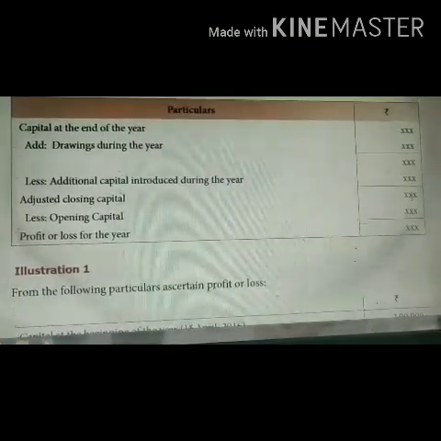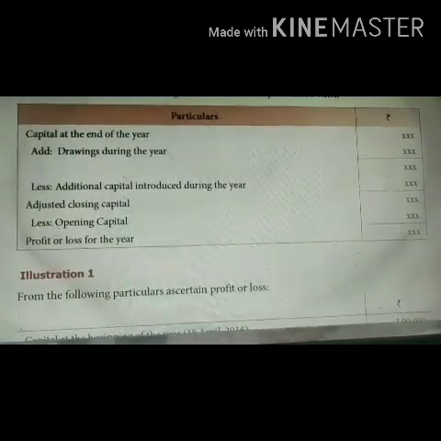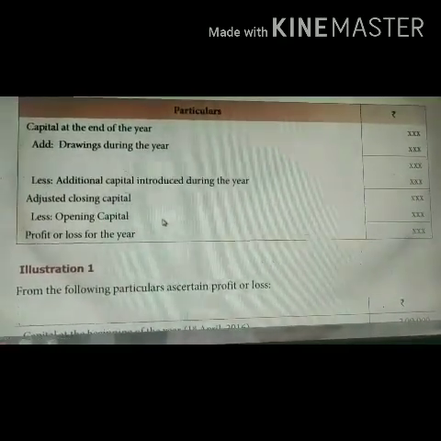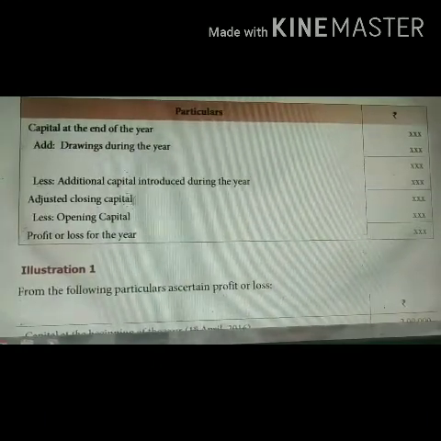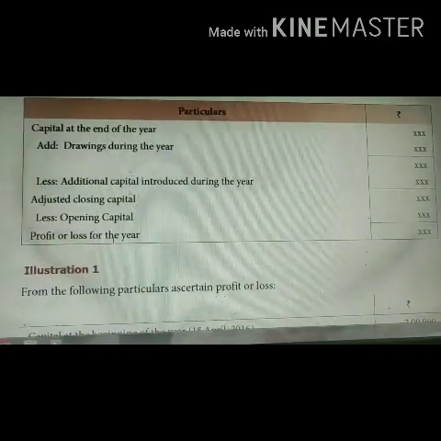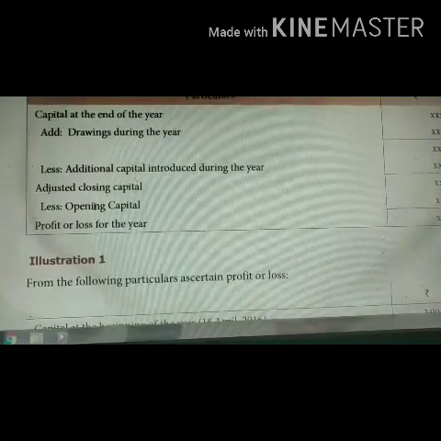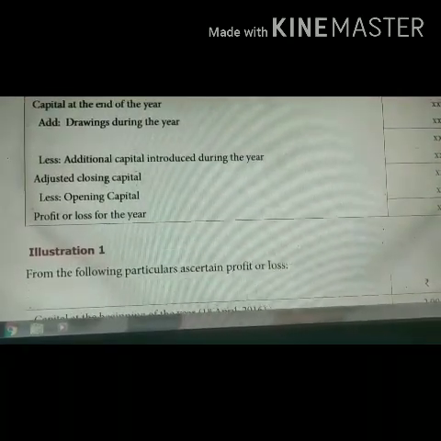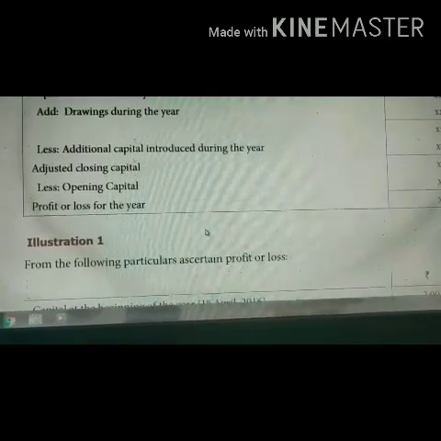With that adjusted closing capital, we need to deduct the opening capital. If the adjusted closing capital is more than the opening capital, we get profit. If the opening capital is more and the adjusted closing capital is less, we incur a loss.